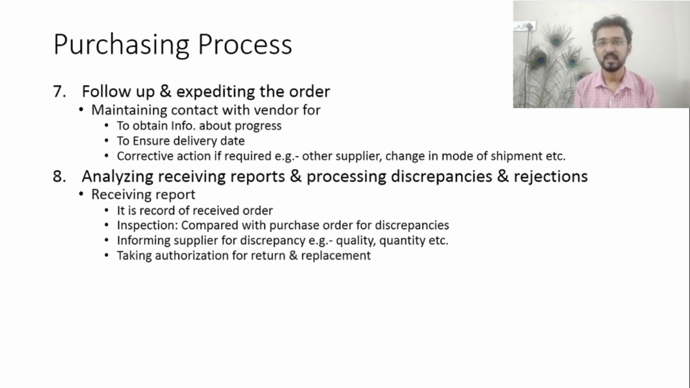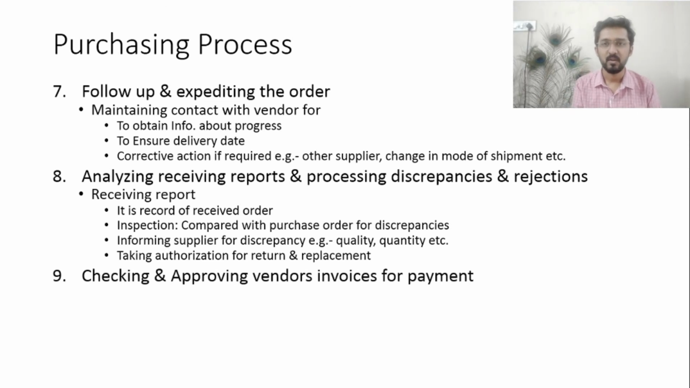So if a discrepancy is found, then contact is made with the supplier to check whether the supplier is able to supply the discrepant items, or whether he will be able to take corrective action, for return and replacement of the item.